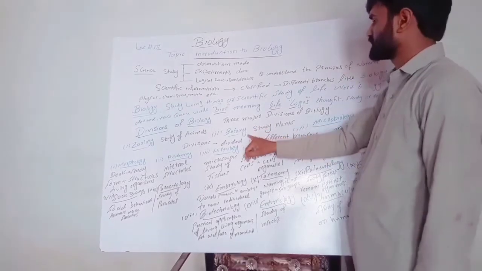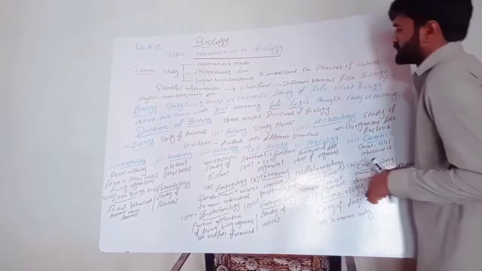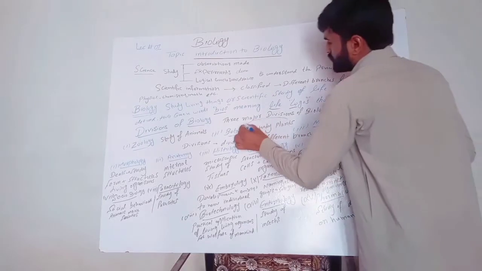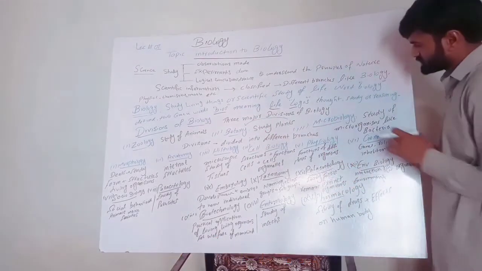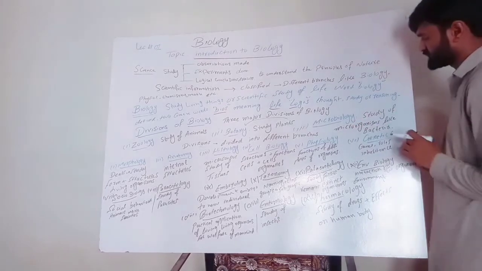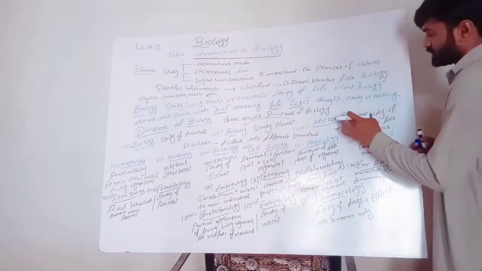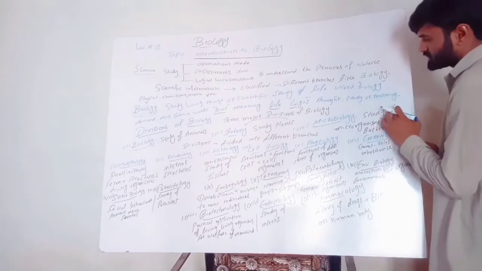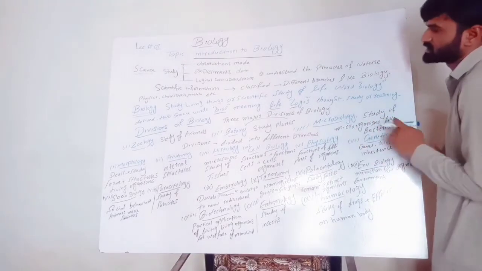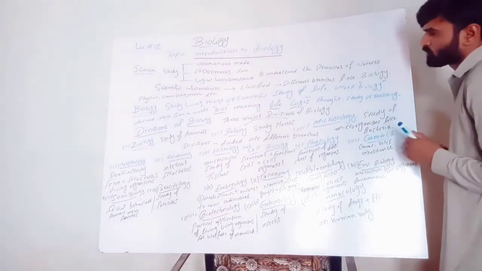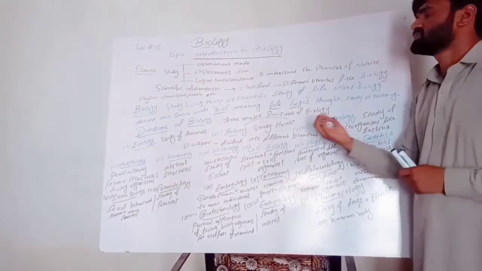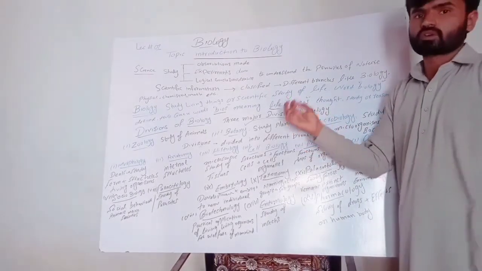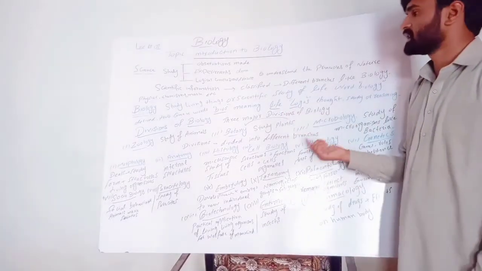The study of plants is called botany. Microbiology is the study of microorganisms like bacteria. So, there are three divisions of biology which are zoology, botany and microbiology.